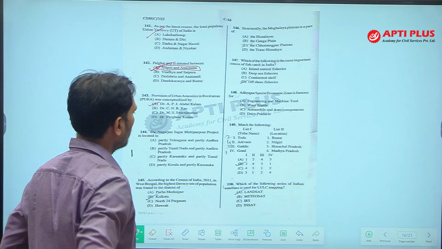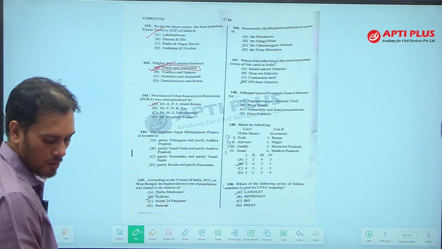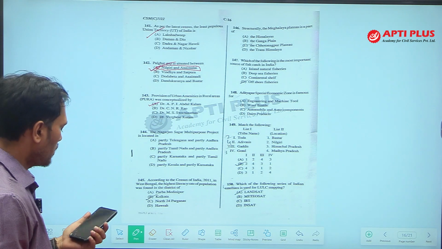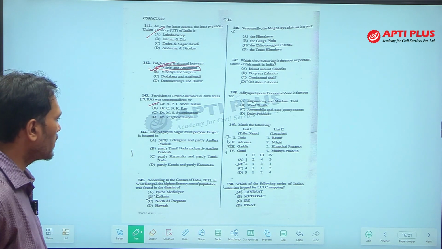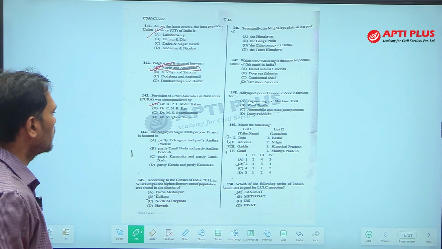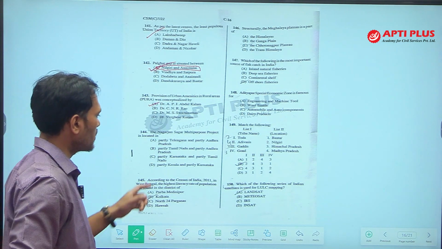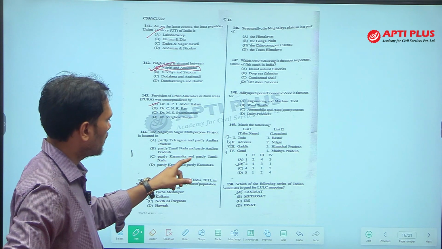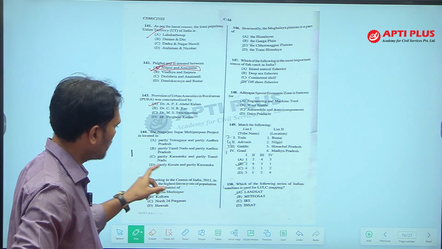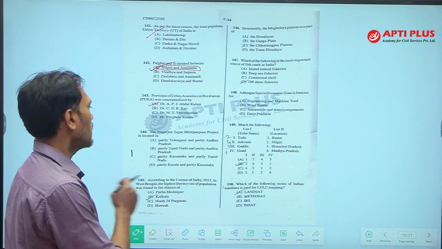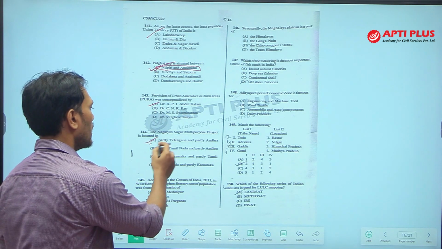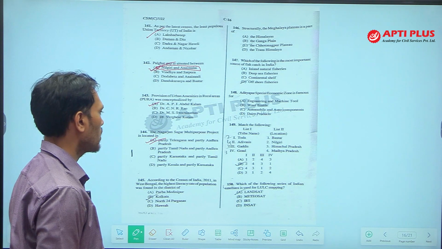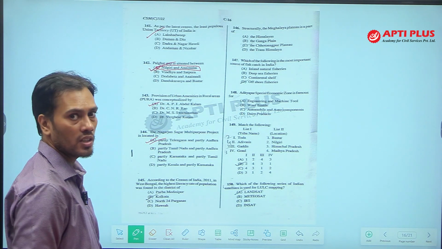Next, 144, the Nagarjuna Sagar project. The Nagarjuna Sagar project is located in, okay, 4 options are partly Telangana and partly Andhra Pradesh, partly Tamil Nadu and partly Andhra Pradesh, partly Karnataka and partly Tamil Nadu, Kerala and Karnataka. Okay. The answer would be Telangana and Andhra Pradesh. This is on the border of Telangana and Andhra Pradesh. Nagarjuna Sagar is on the Krishna river.